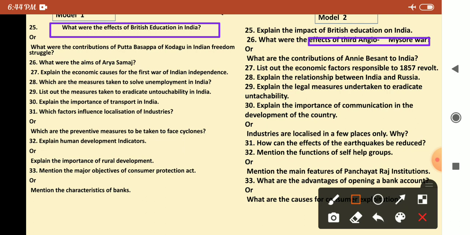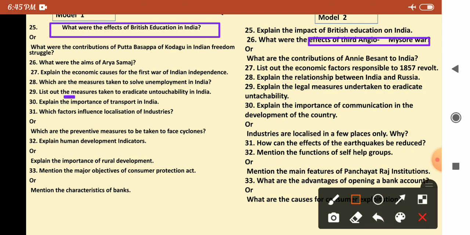Next, the 28th question, they have asked measures taken to solve unemployment. In model paper 2, there is no parallel question to the model 1 paper, but there is a different question from a different lesson. They skipped one lesson. They have asked about the relationship between India and Russia. Next question, eradication of untouchability. They have asked measures taken to eradicate untouchability. The same question is repeated here in model paper 2 also.